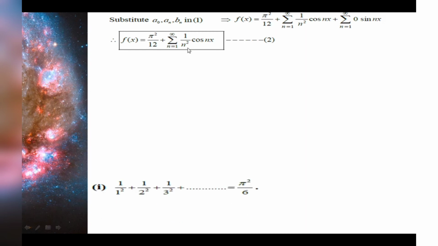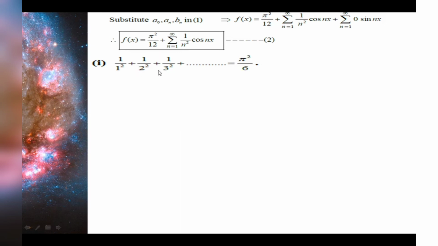Yet we have to find two more infinite series values. And the first series is this one, 1 by 1 squared plus 1 by 2 squared plus 1 by 3 squared and so on equal to pi squared by 6. Okay, so in order to arrive at this result, we have to check for what values of x the above series will give this result.